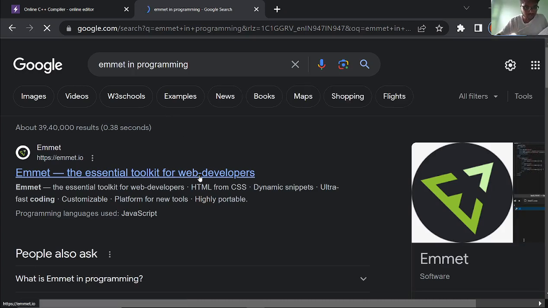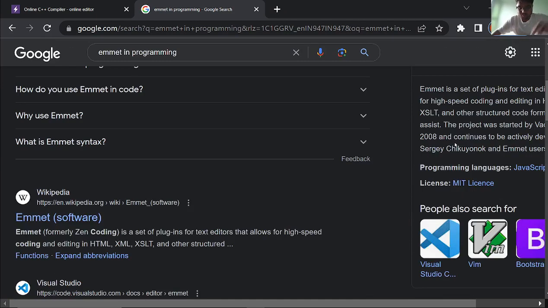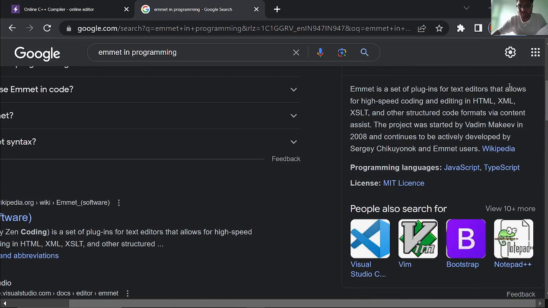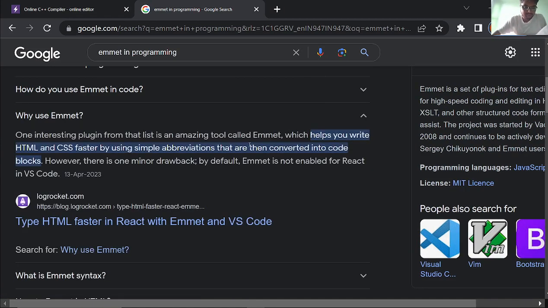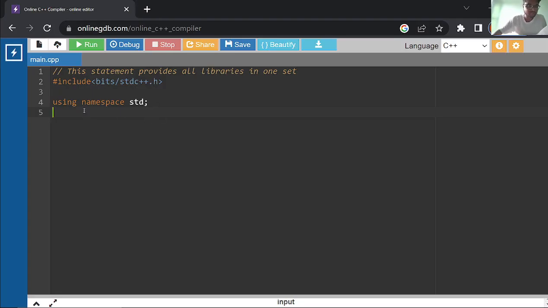All right, so what are Emmets? Emmet is a set of plugins for text editors that allows for high-speed coding, because it contains already pre-written code. So we use Emmets. For HTML and CSS we can use it for speed. Here also we can use it, so this is known as Emmet.